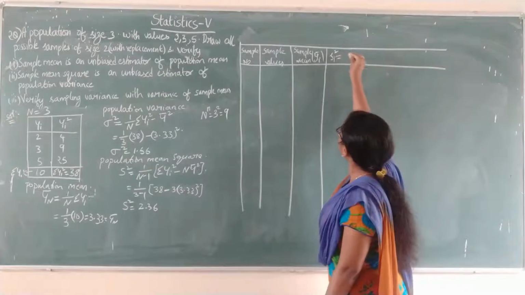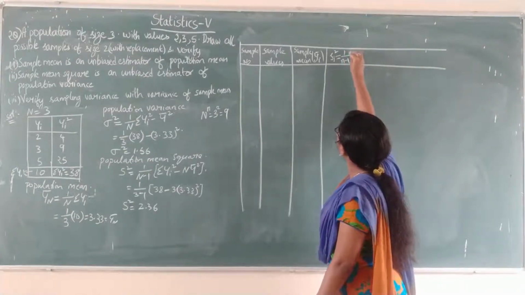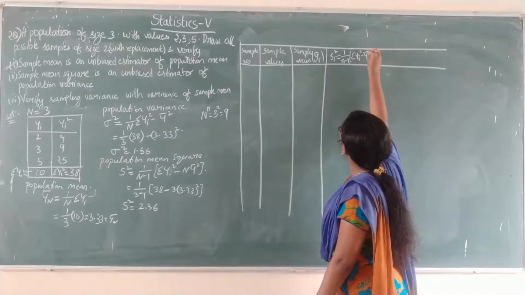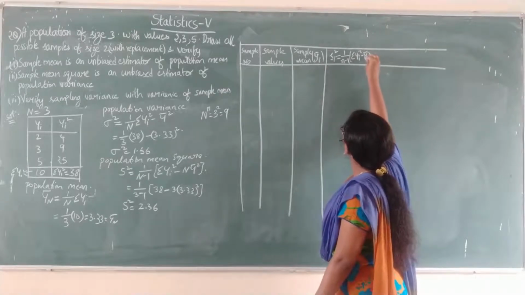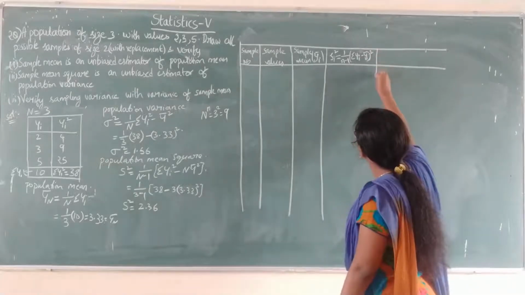So what is the Si square formula? 1 by n minus 1 into summation yi minus y bar whole square.